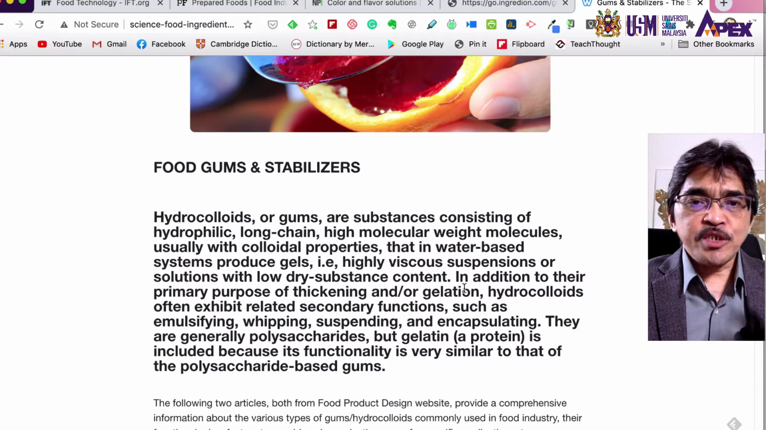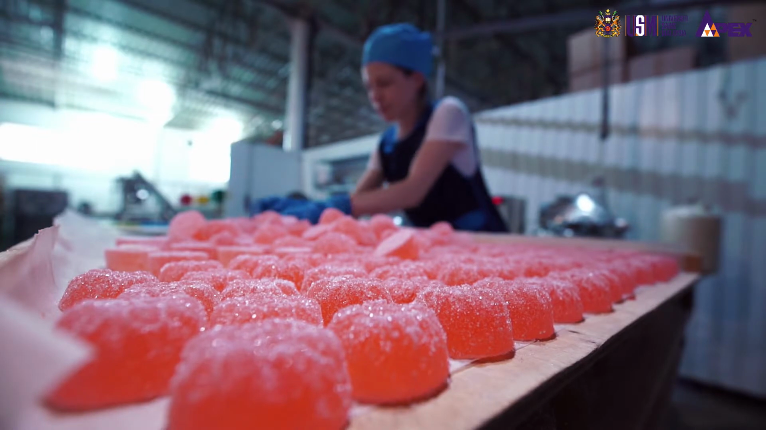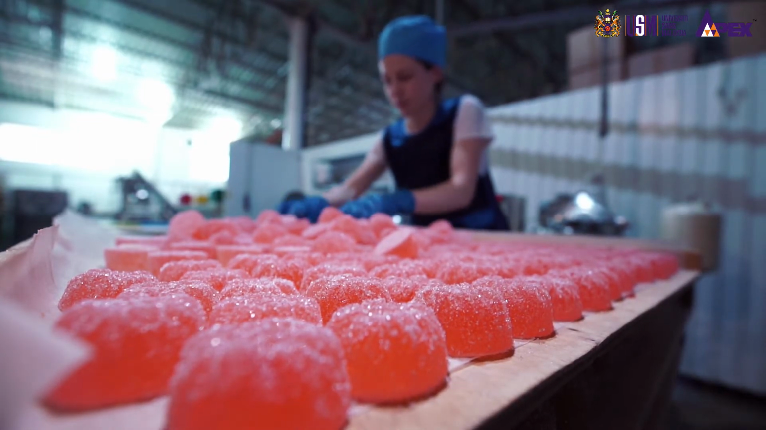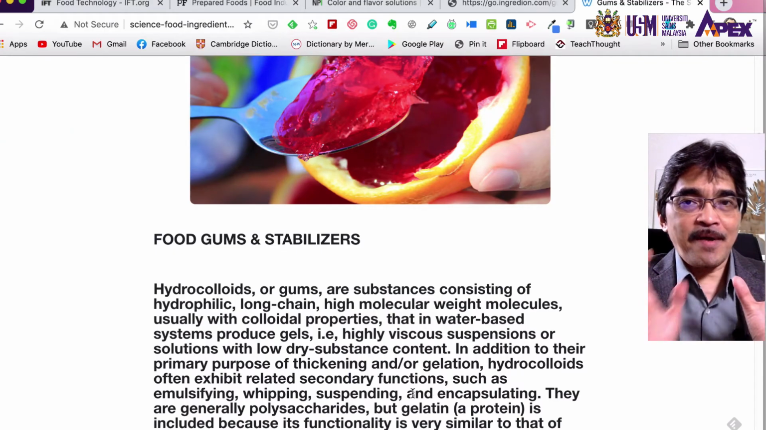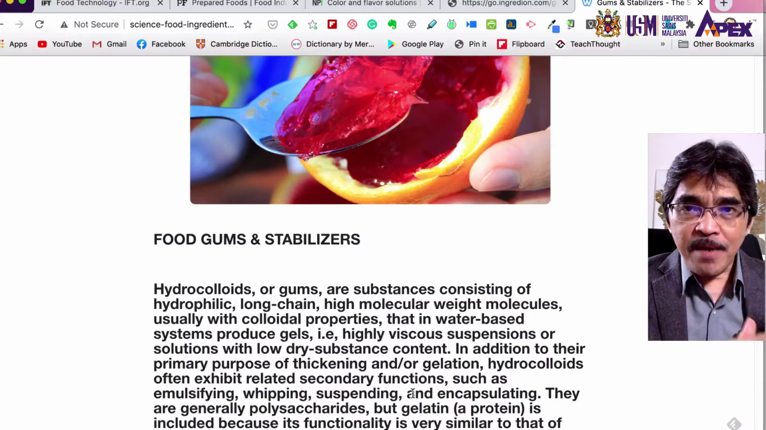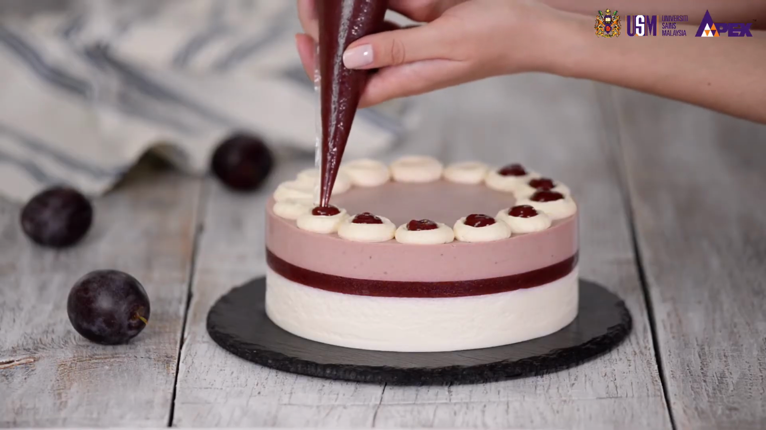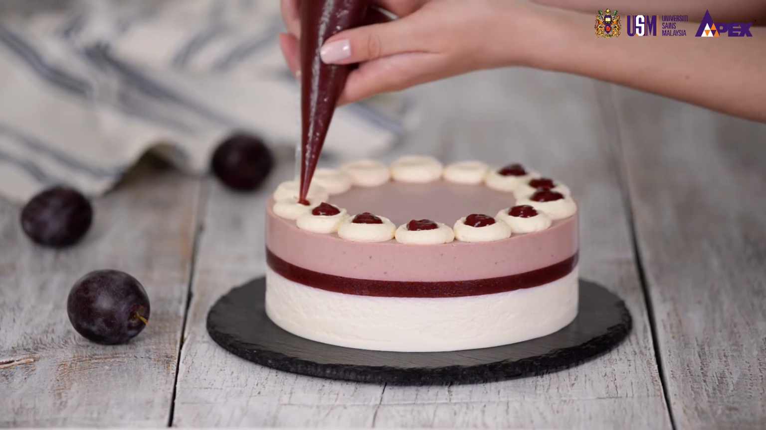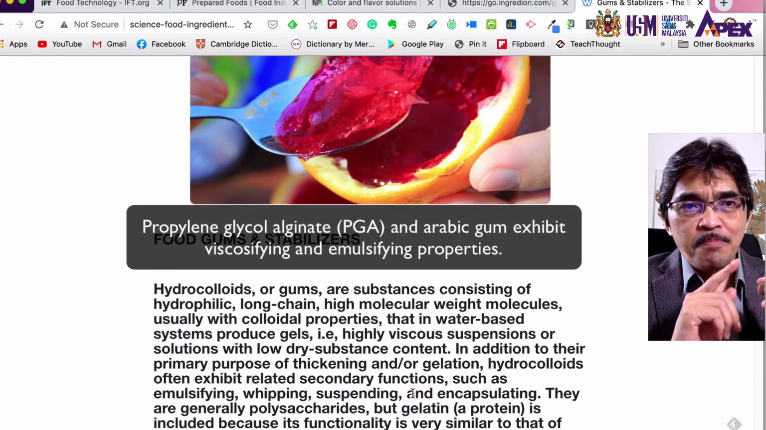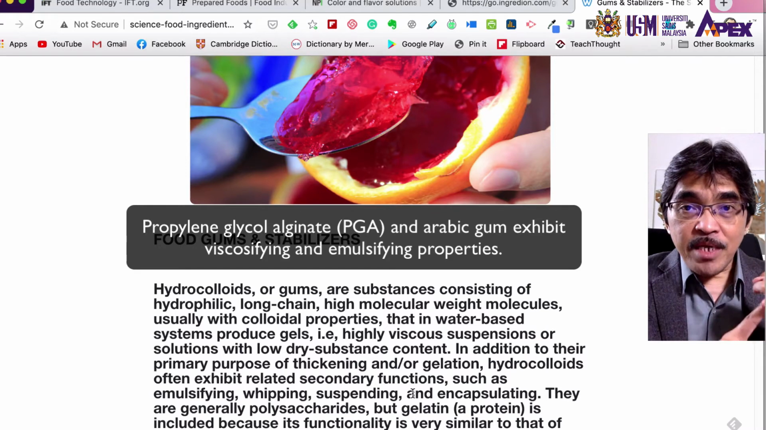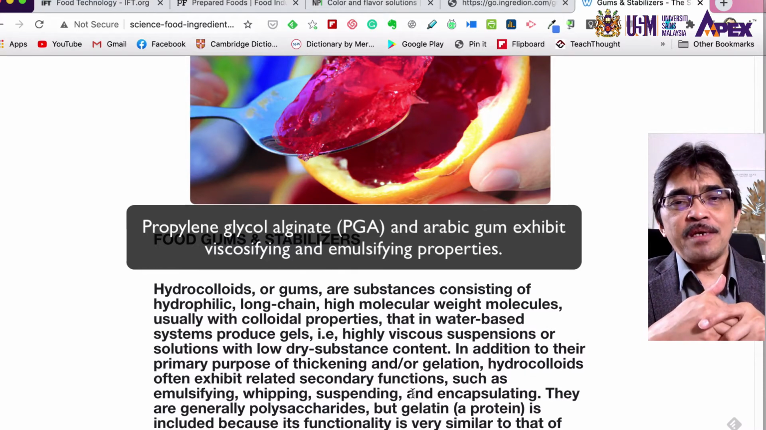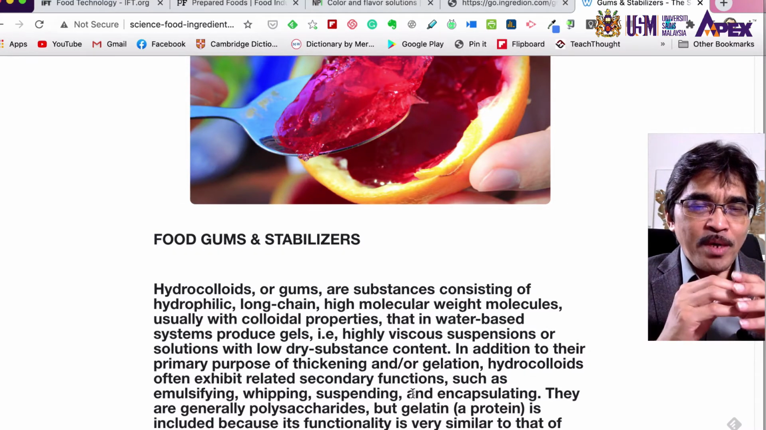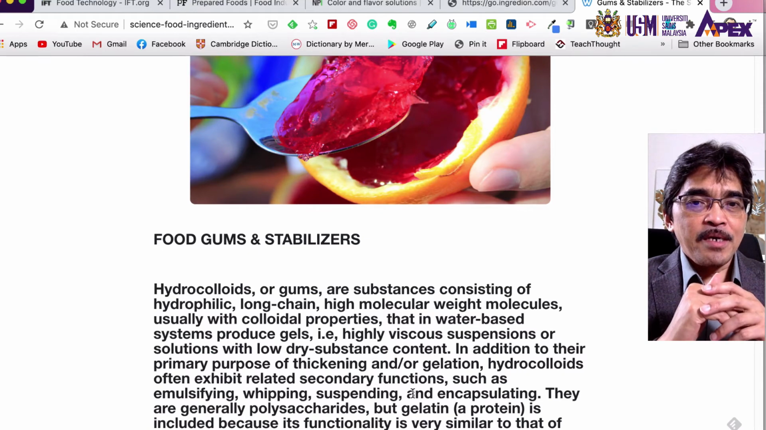In addition to their primary purpose of thickening, so it's a thickening agent or gelling agent, as you can see in the picture here, hydrocolloids often exhibit related secondary functions, such as emulsifying. Not all hydrocolloids can provide emulsifying properties. There are only a few examples, for example propylene glycol alginate and gum arabic. They can provide some emulsifying property, but the rest of the hydrocolloids cannot function as emulsifiers.